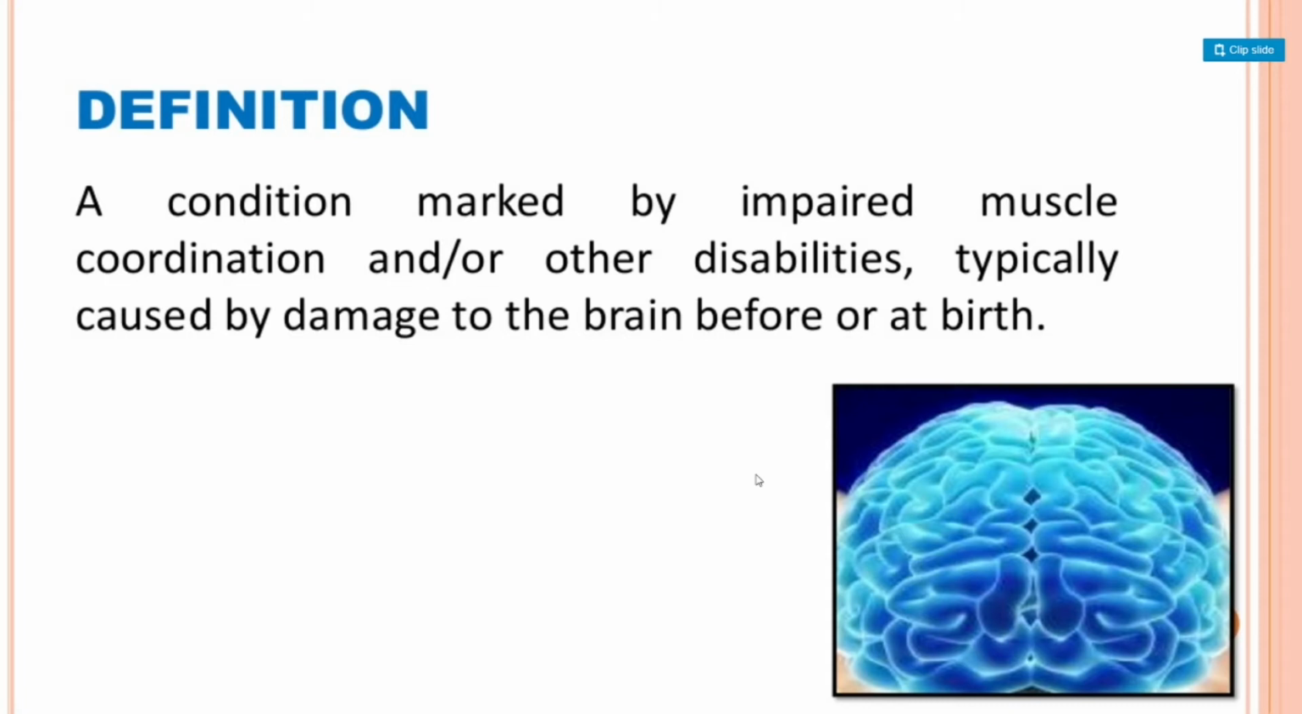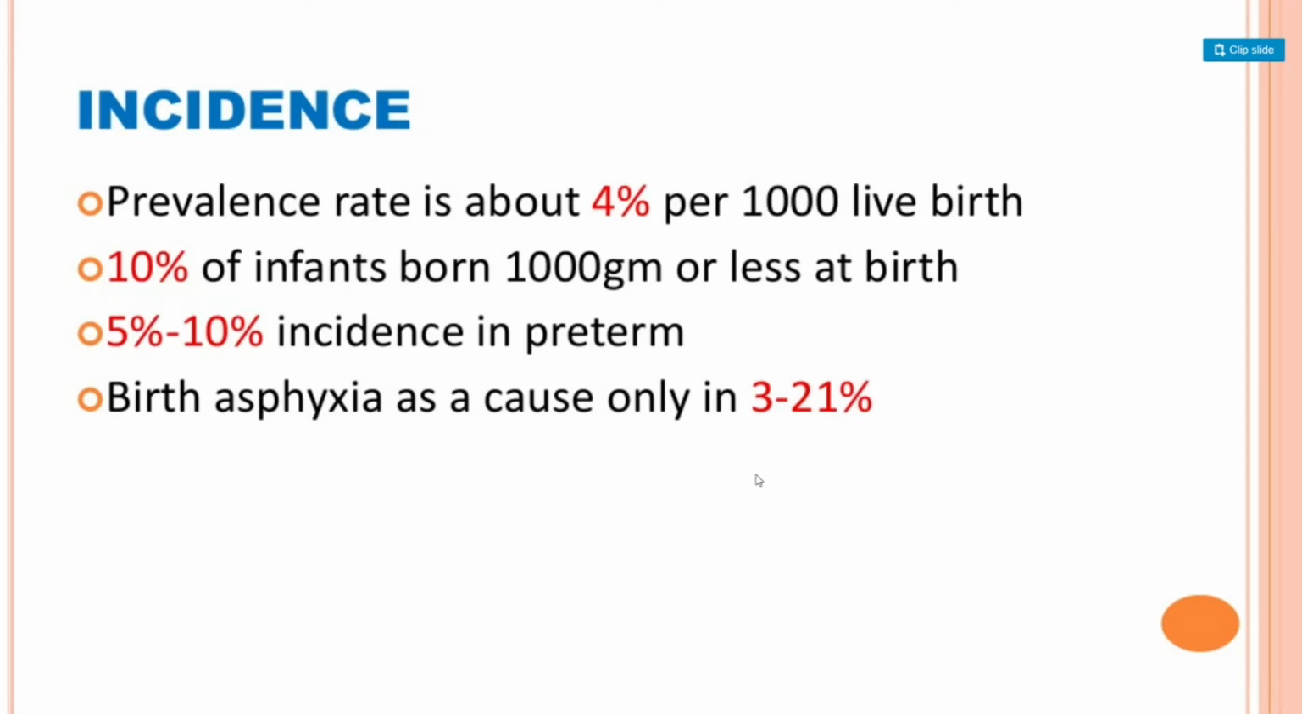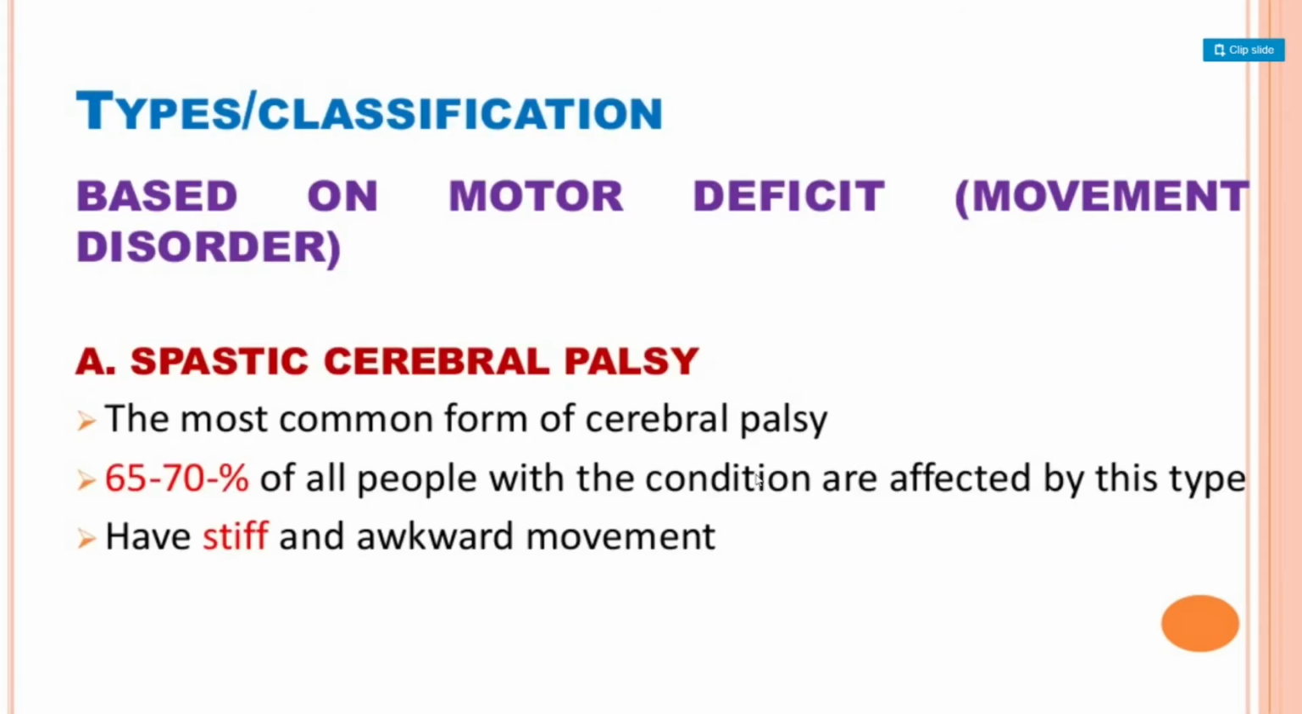The definition: a condition marked by impaired muscle coordination or other disabilities, typically caused by damage to the brain before or at birth. If we talk about the incidence, then 4 per 1000 live births are suffering from this. 10% of infants are born with very low birth weight, that is 1000 grams or less at birth. Then 5 to 10% incidence in preterm babies. If we talk about birth asphyxia, then it causes 3 to 21%.